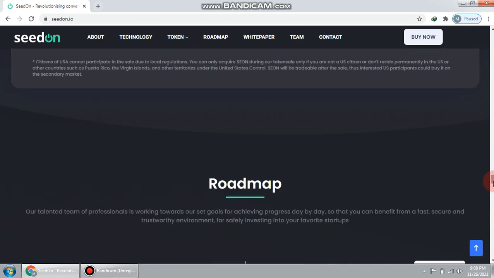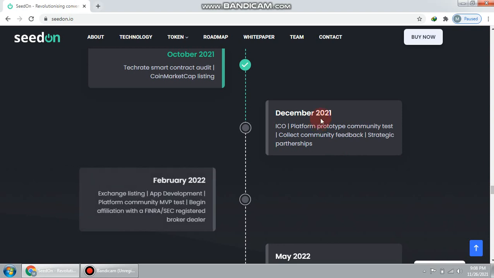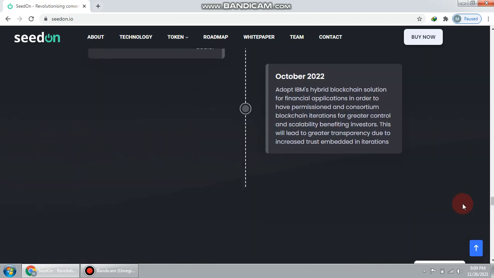And the roadmap of this great and wonderful project: September 2021, start of platform planning, community build up, strategic partnership. October 2021, smart contract audit and CoinMarketCap listing. And you see here December 2021, ICO platform. You see all of this planned, and every point is mentioned in their roadmap. By carefully reading the roadmap you will easily understand all the points of this big and good project.